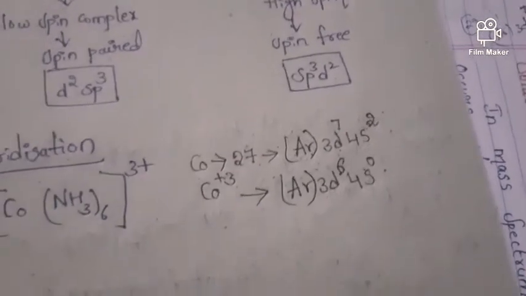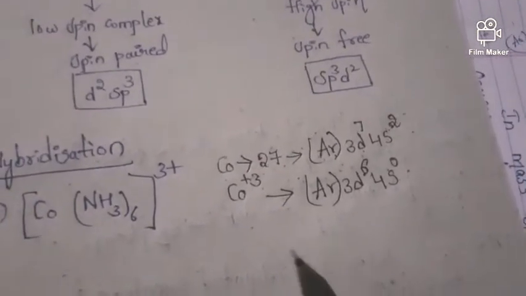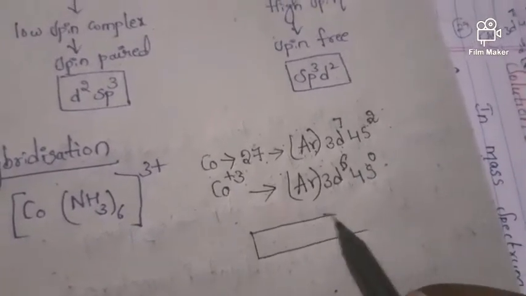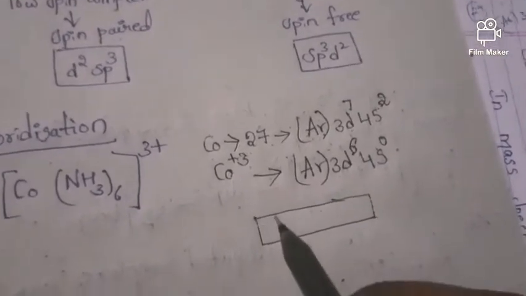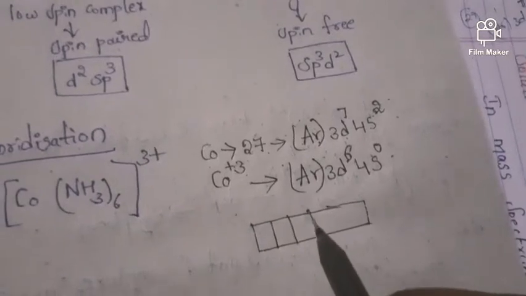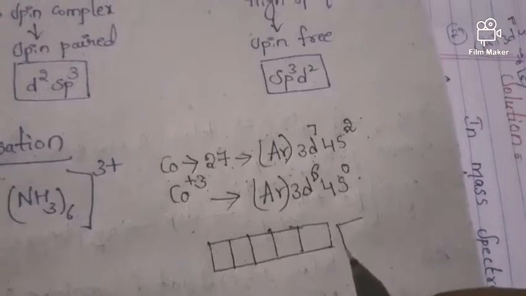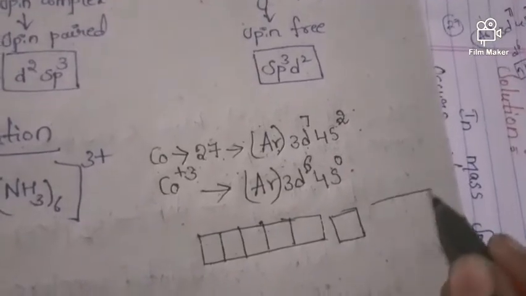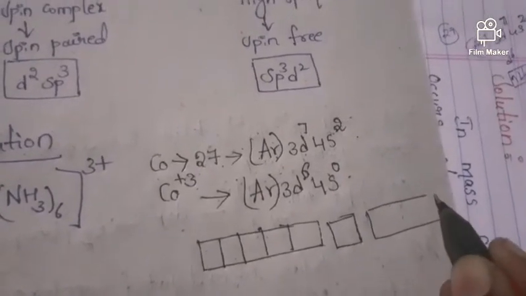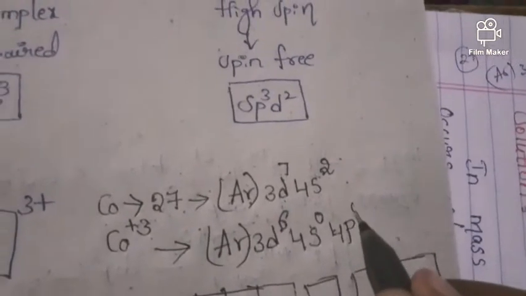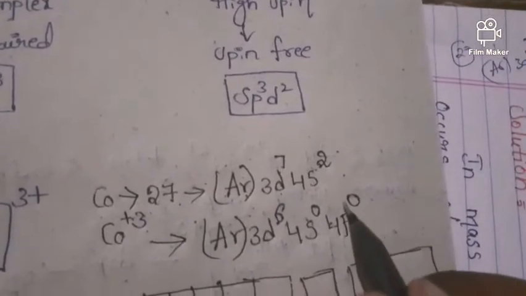Now we have to write the orbitals like this: d 1 2 3 4 5. 4s, it's 0, right? Next, 4p. After 4s we will get 4p, friends, and here also we don't have any electrons now, that's why we should write 0.